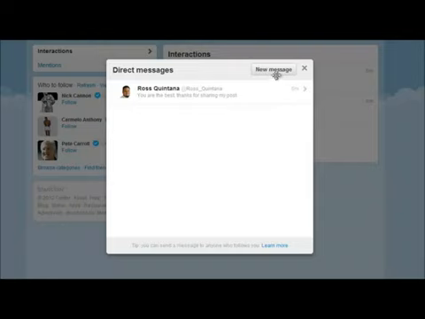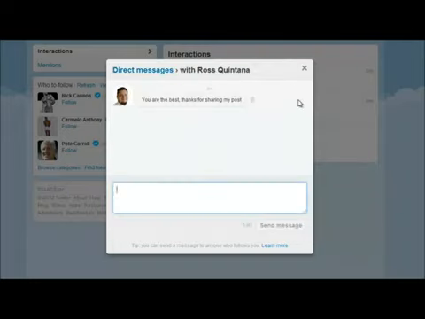Now, that lets you set up a private conversation. Otherwise, if you want to get to know someone and they're not following you, you just have to reply to them and mention their name, their username, and hope that they want to follow you so you can have private chats too. So if I click this here, I can see our conversation. There it is, and I can respond back and say, thanks, I'm happy to meet you. Okay? Now notice it shows me right here, and that's what's going to show up in my direct messages over there. Nobody else will see this stuff, so you can speak privately.